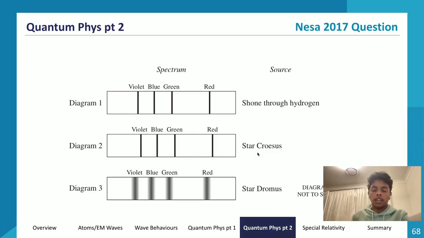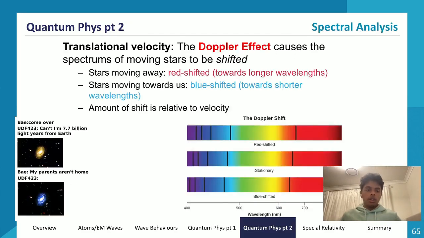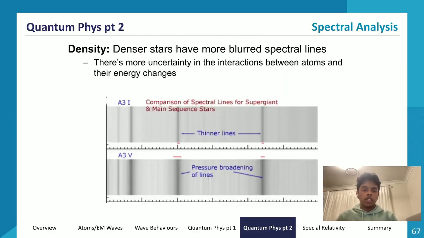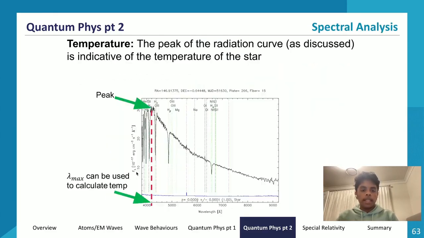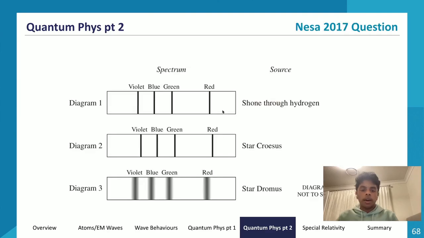So that's another difference and another comparison that we can make using the data that they've given us. What else? Well, we can't really talk about rotational velocity because the width of the spectral lines are quite similar. So we've talked about basically everything that we can extract from our understanding of spectra. So that's how you would answer a question like this.